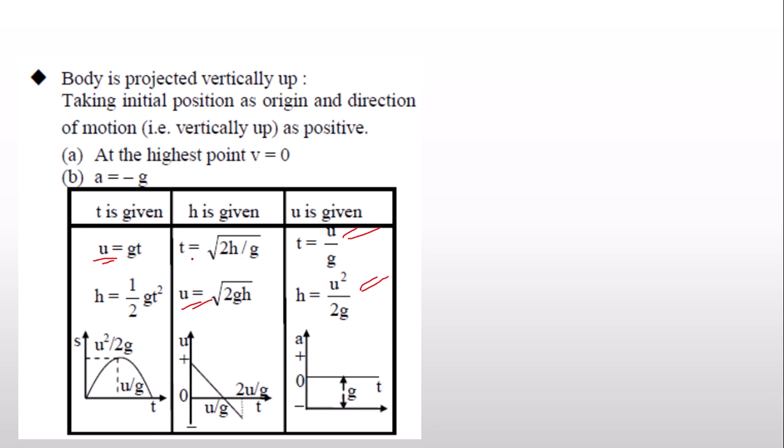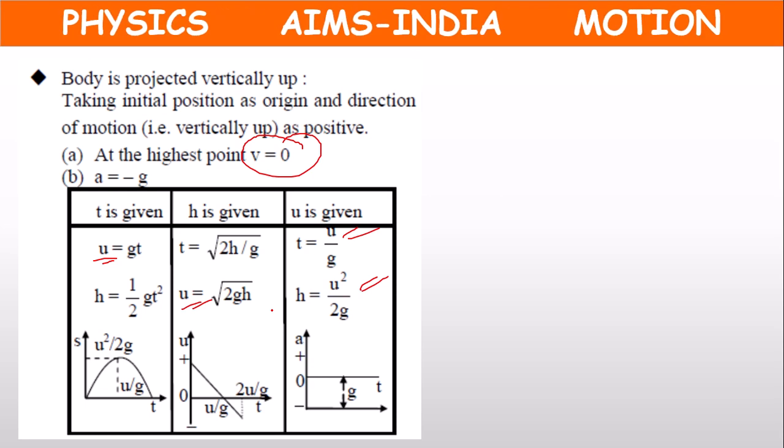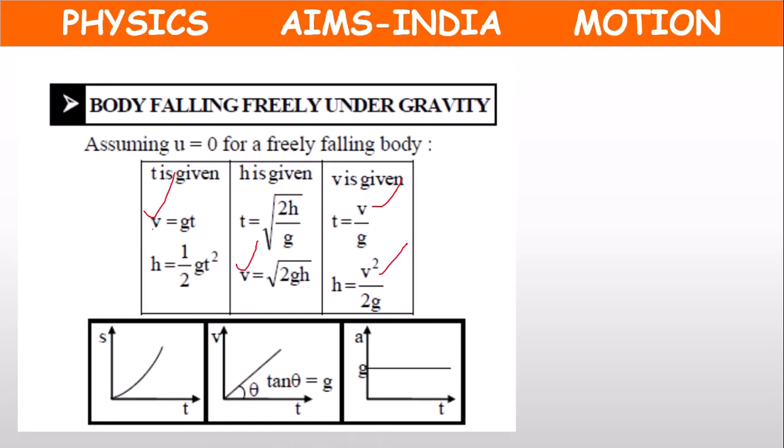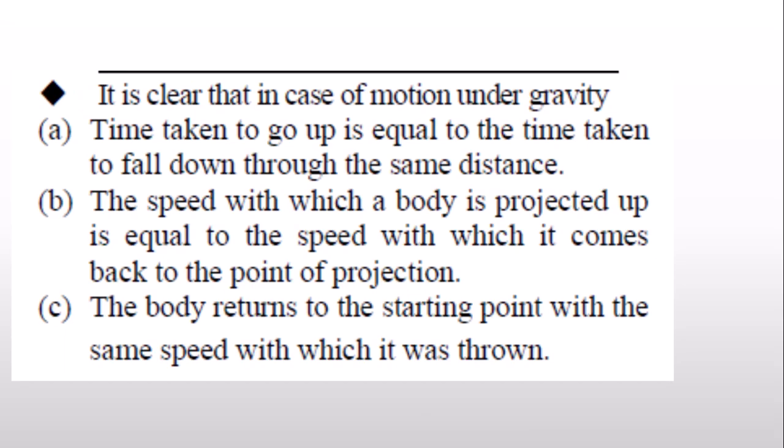So all the equations are the same, except that as final velocity v is 0, in the place of final velocity we will be getting initial velocity. There will be no change compared to all the 6 equations. So the same equations of motion only, children, we can apply for freely falling bodies and vertically projected bodies.